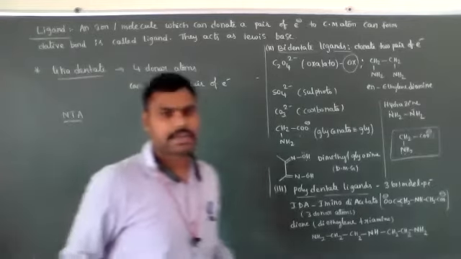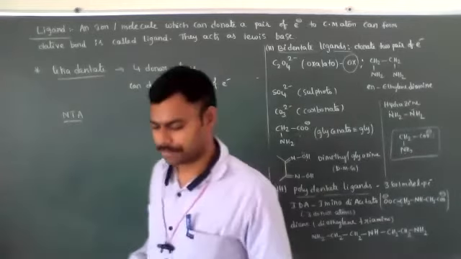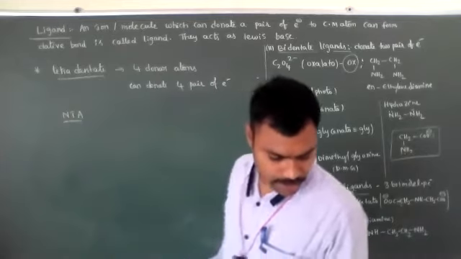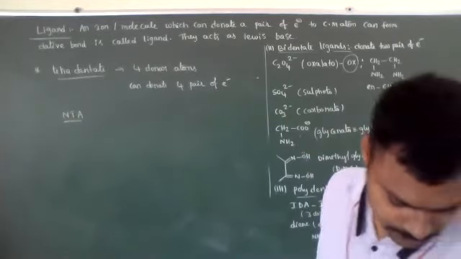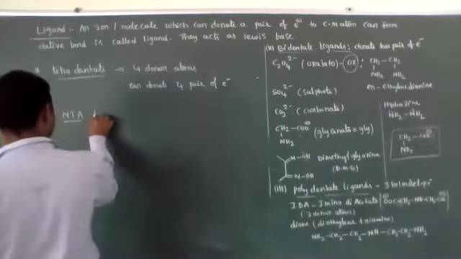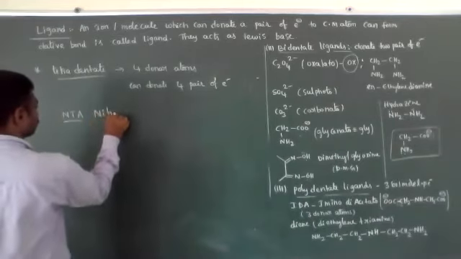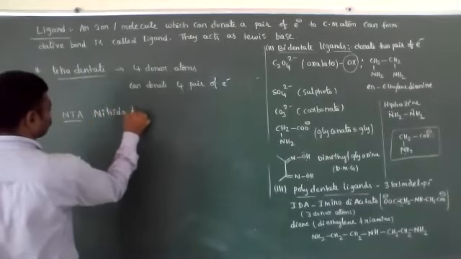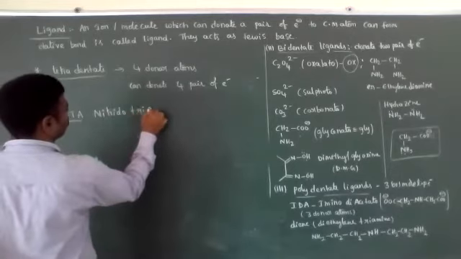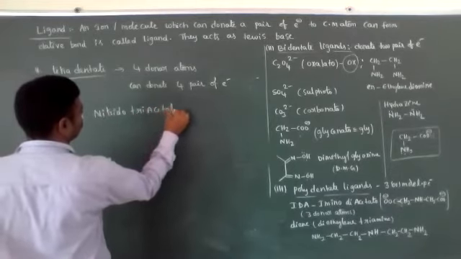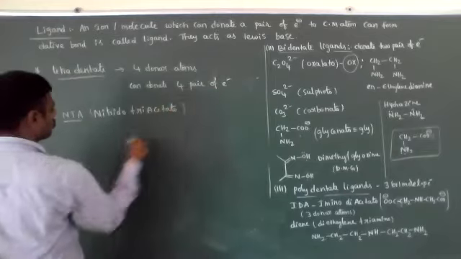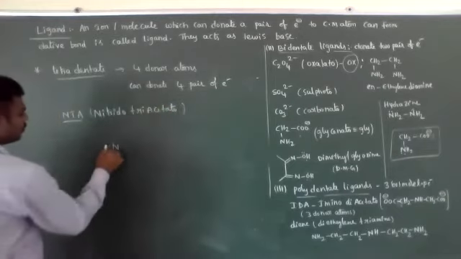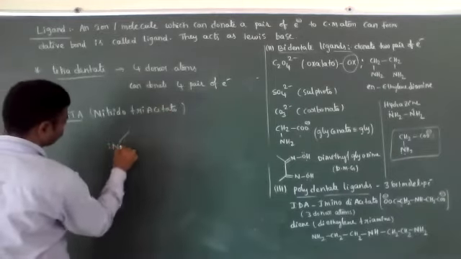Nitrito triacetate. NTA means nitrito triacetate. See, this nitrogen is one donor atom.